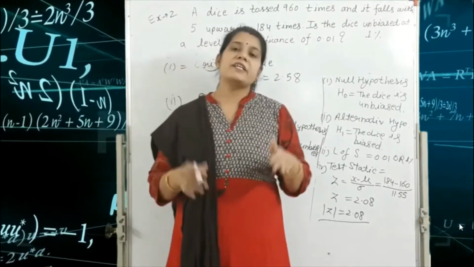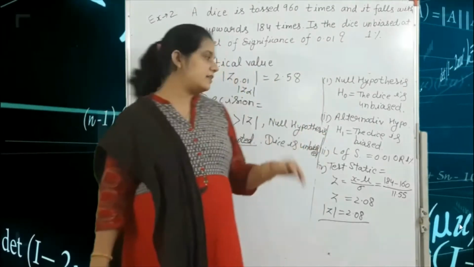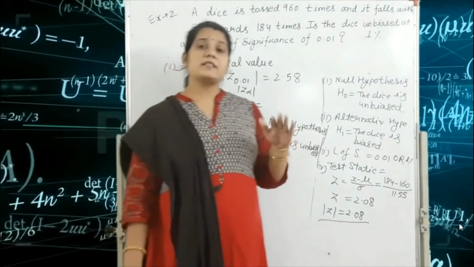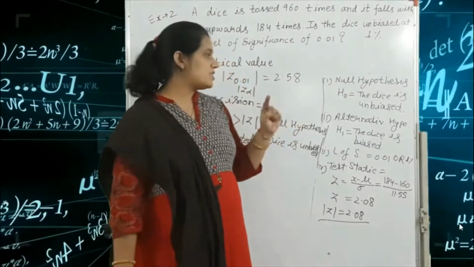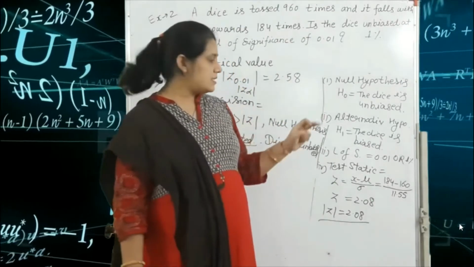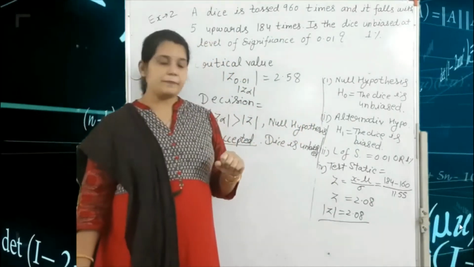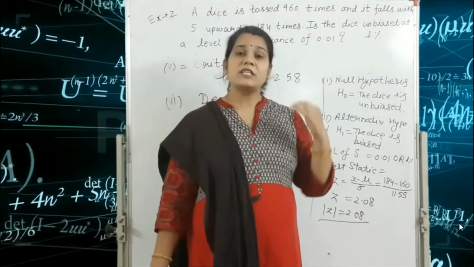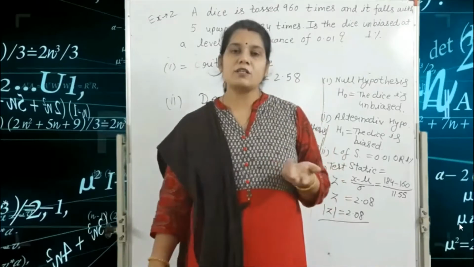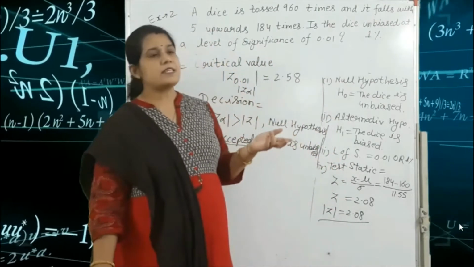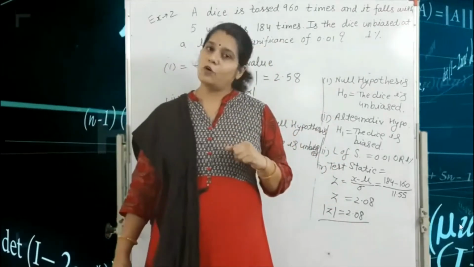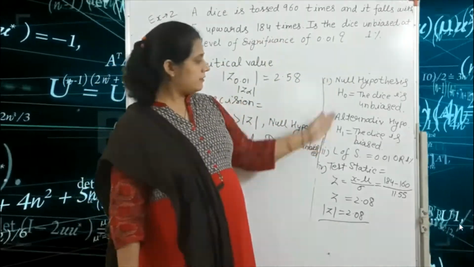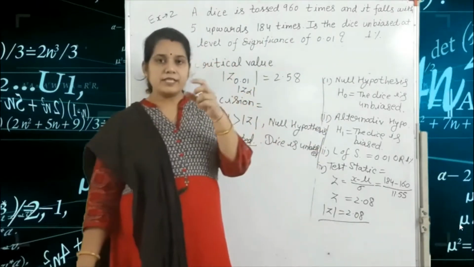In every problem, you always write these six steps. The first step is the null hypothesis, the second step is the alternative hypothesis, and the third step is the level of significance. These three steps are very easy because they are all given in the question, so read carefully and write them.